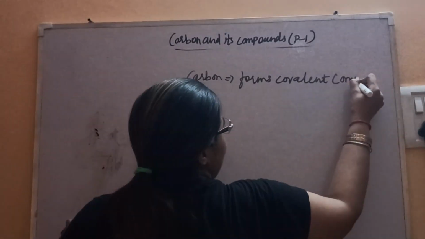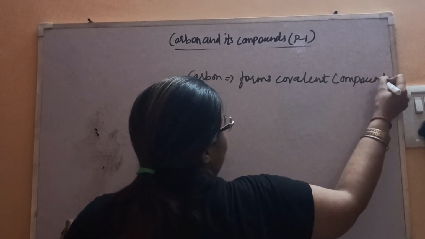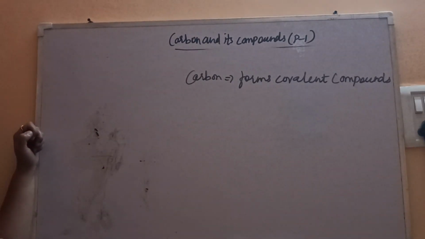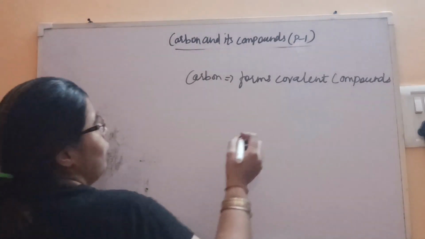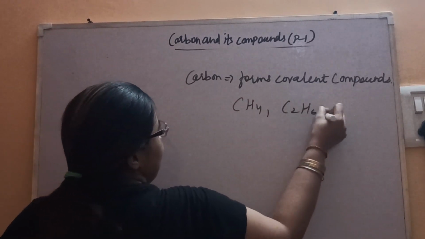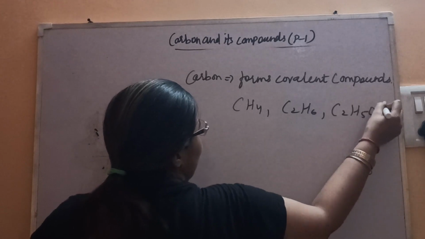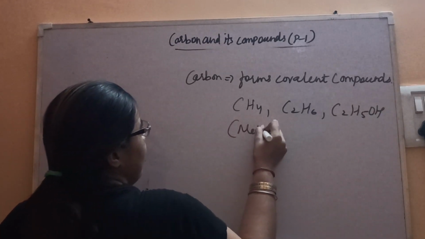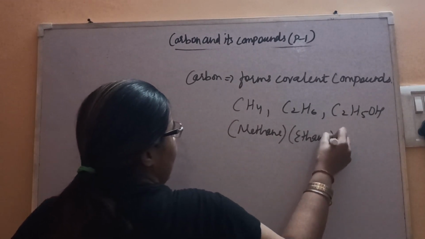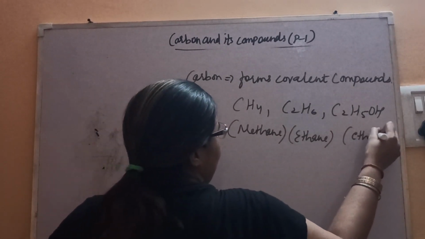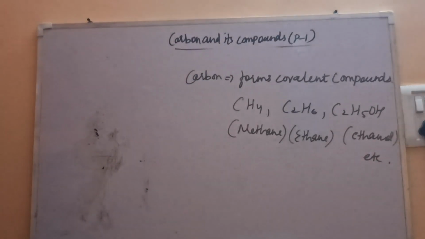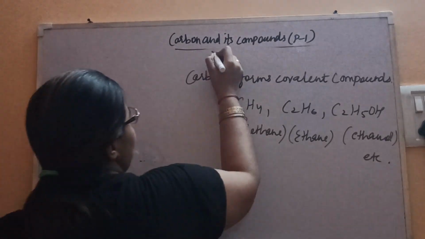In this chapter we will be dealing completely with covalent compounds like CH4, C2H6, C2H5OH. This you will learn. What is this? This is methane. We will talk later on about ethane, then ethanol, etc. So that's why carbon and its compounds.